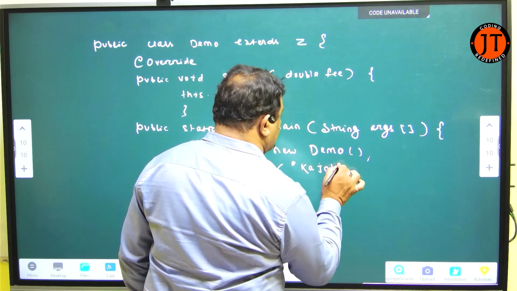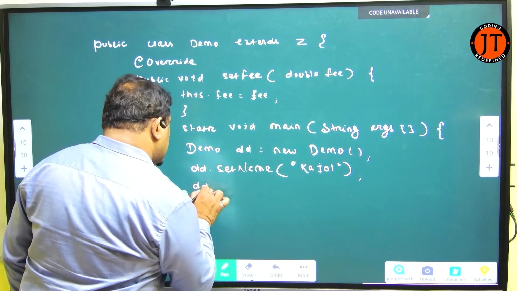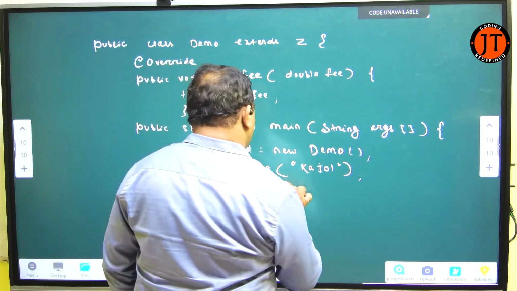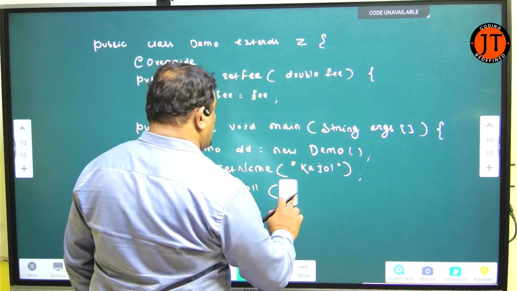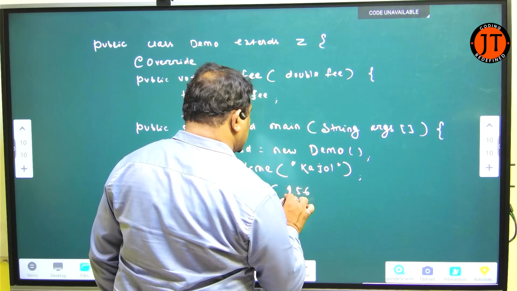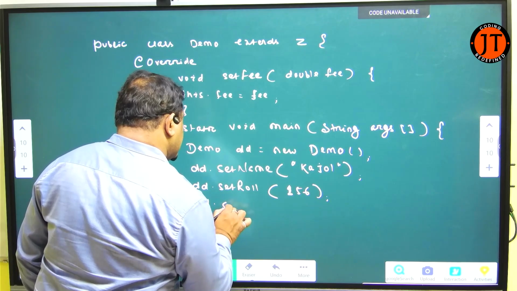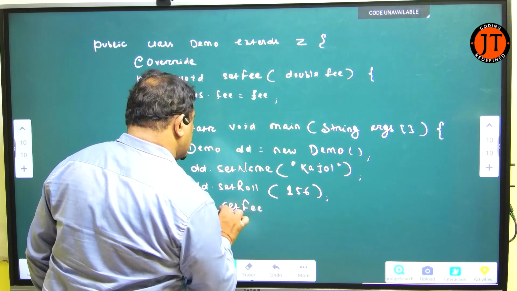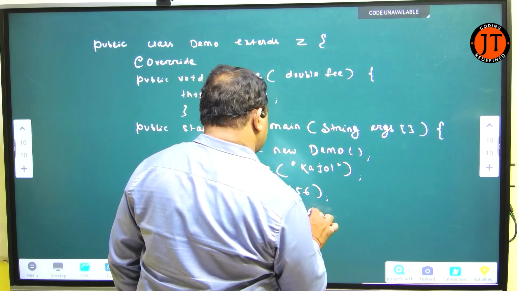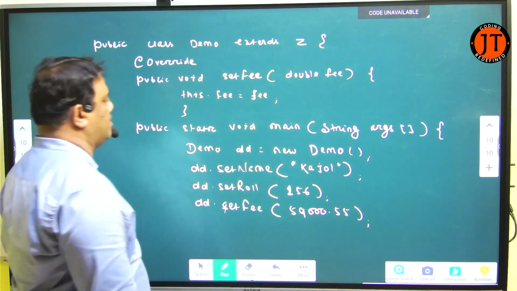Here I just write Kajal, that is dd.setRole. I pass 156. Then dd.setFee, and here I pass 59,000.55. That is how I did the job.